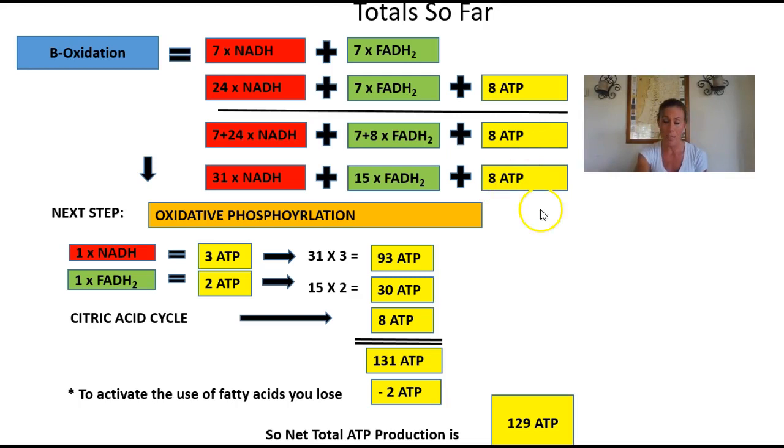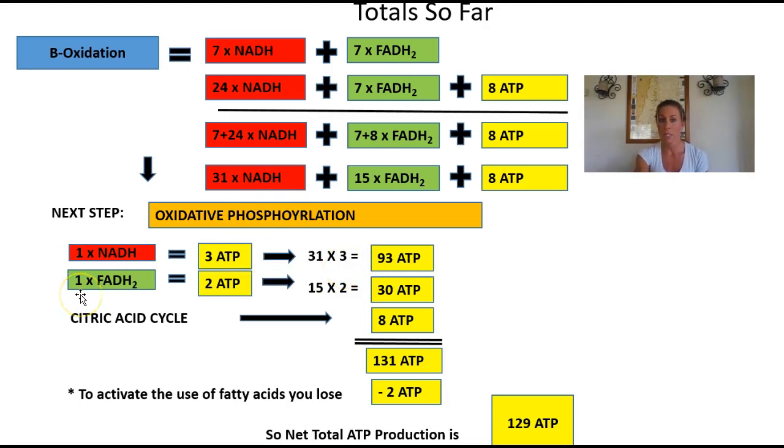The next step, once we've got all this down, we're done with the beta oxidation, we're going to go into oxidative phosphorylation. During this process, one NADH produces 3 ATP. So we take those 31 NADH, multiply that by 3, and we come up with 93 ATP.